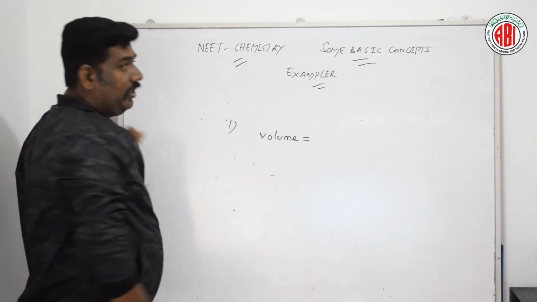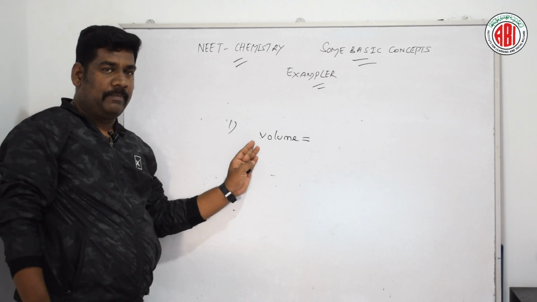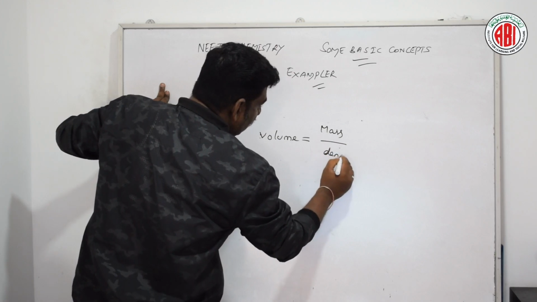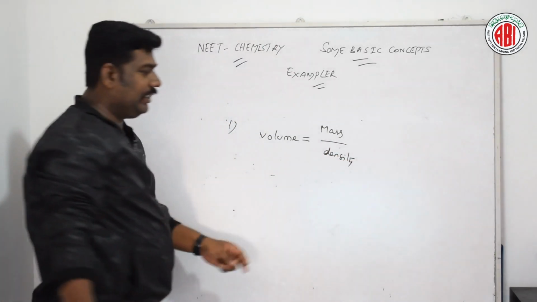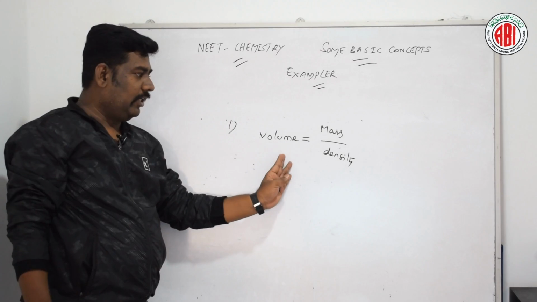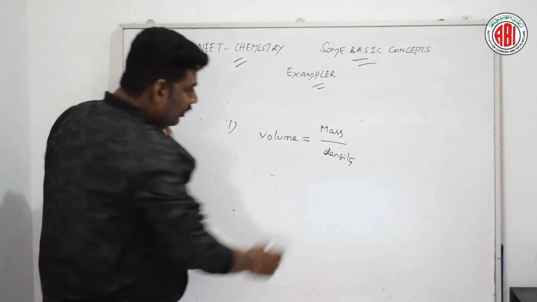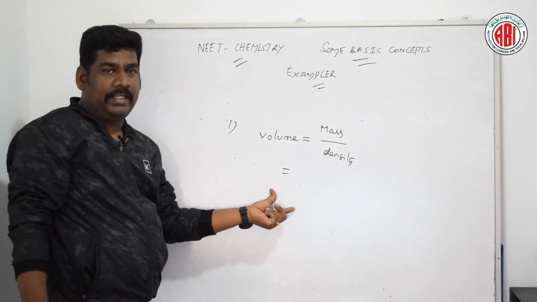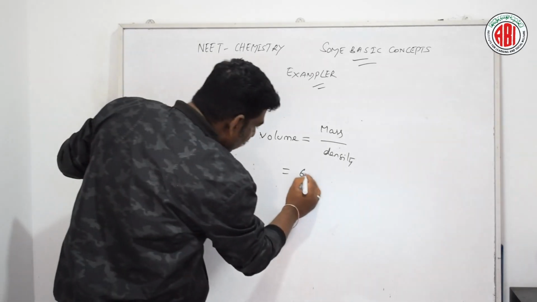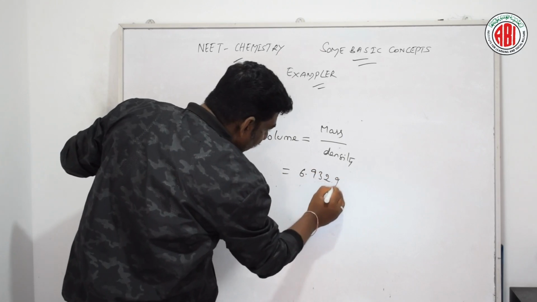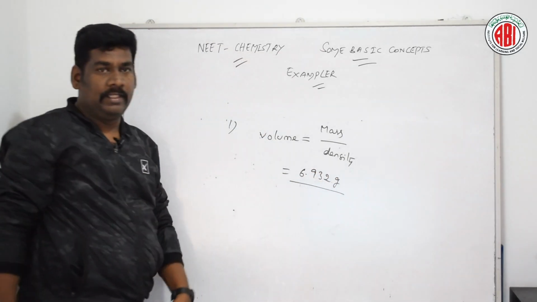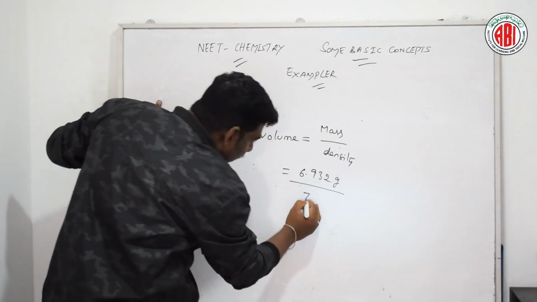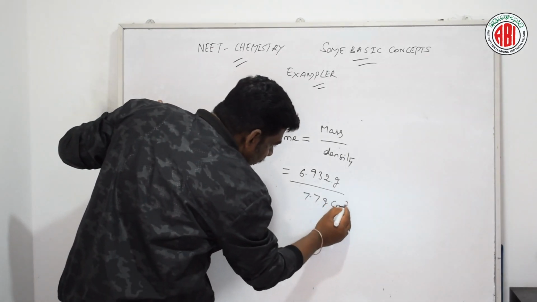Volume is equal to mass by density. We already know the formula for density: density is equal to mass by volume, so volume is equal to mass by density. The mass given in the question is 6.932 gram, divided by the density given in the question, 7.7 gram per centimeter cube.